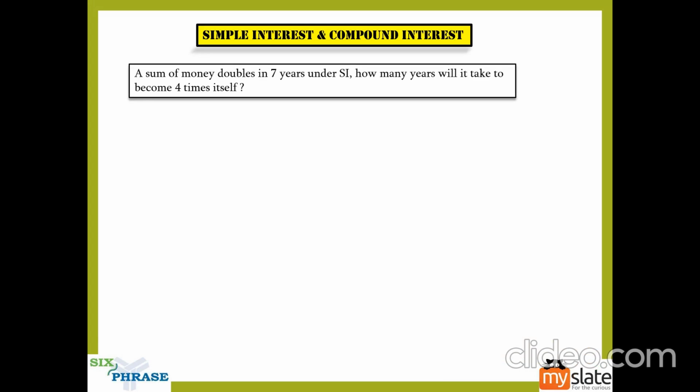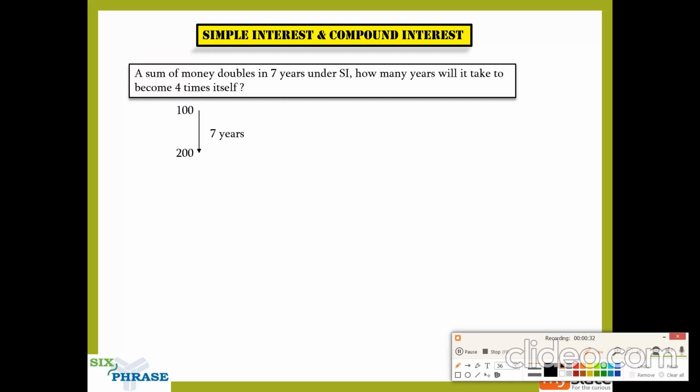So the question is this: a sum of money doubles in 7 years under simple interest. How many years will it take to become 4 times itself? So let us take the initial amount to be 100. Now 100 becomes 200 in a span of 7 years. So this is what is given, that 100 becomes 200 in a span of 7 years. Now how long will it take for this 200 to become 400? This is what we are going to find out.